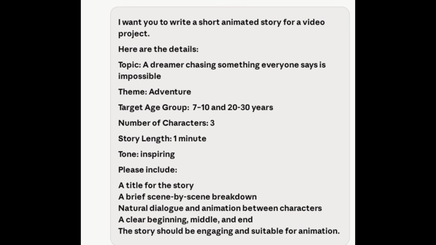Okay. Now the tone. Always state the tone, because the tone is very, very important. Just like the way you speak, the way I speak, my thick voice, it is just the same thing in AI. How do you want your AI characters to sound? Do you want them to sound elegant? Do you want them to sound shy? Inspiring, motivational, or emotional? State it clearly how you want the tone to be.